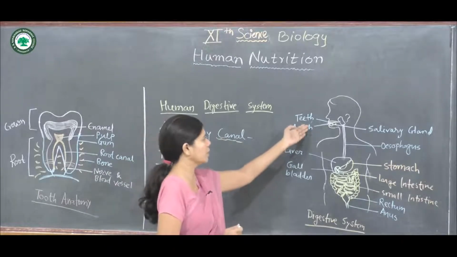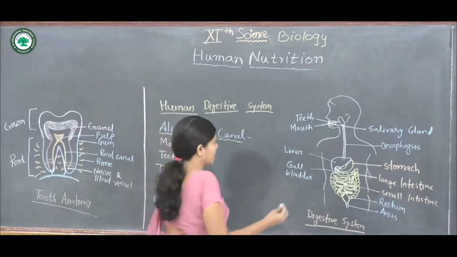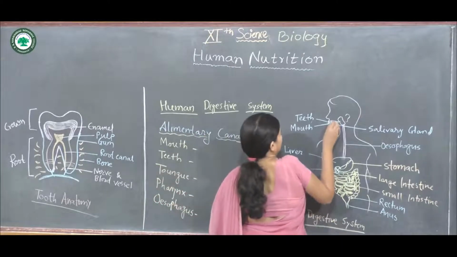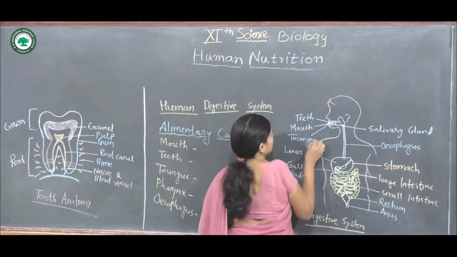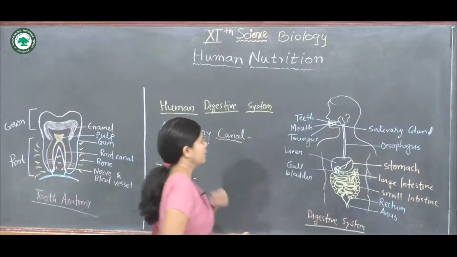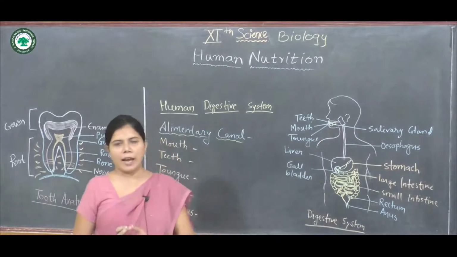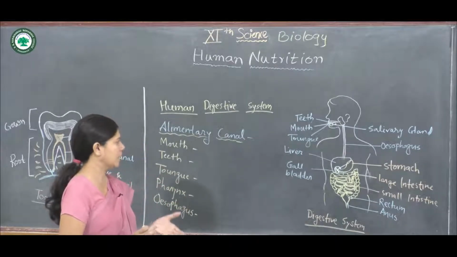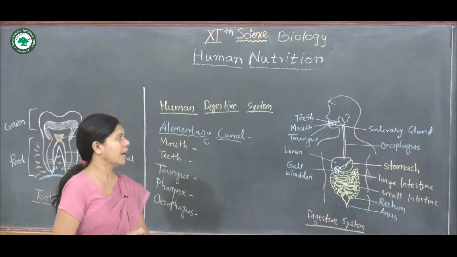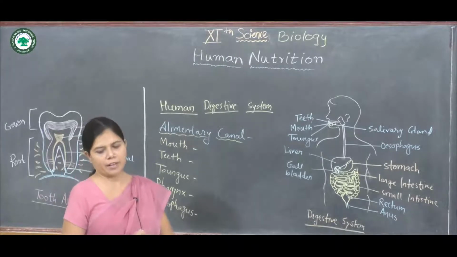The mouth includes the teeth, the tongue, and the glands, that is the salivary glands.